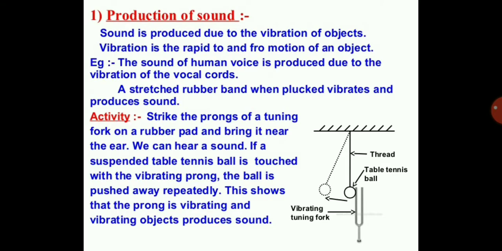How is sound produced? It is produced due to the vibrations of objects. Okay, the vibrations, what is vibration? It is the to and fro motion of an object. See, for example, the sound of the human voice is produced due to the vibration of the vocal cords.